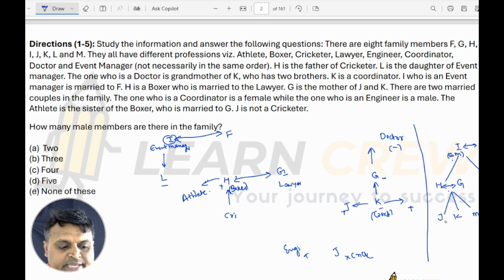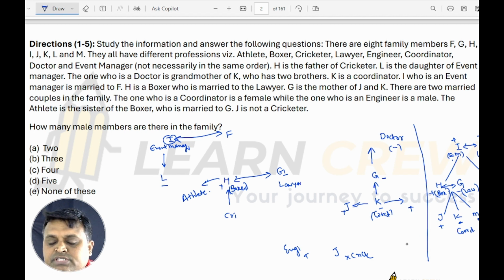So now you can say, it is already given that K is minus, these 2 are plus, and K is a coordinator. H is boxer, and G is lawyer. L is an athlete. Now is anything else there? Yes. This is doctor. Grandmother is doctor. So it is plus, it is minus. So it is doctor.